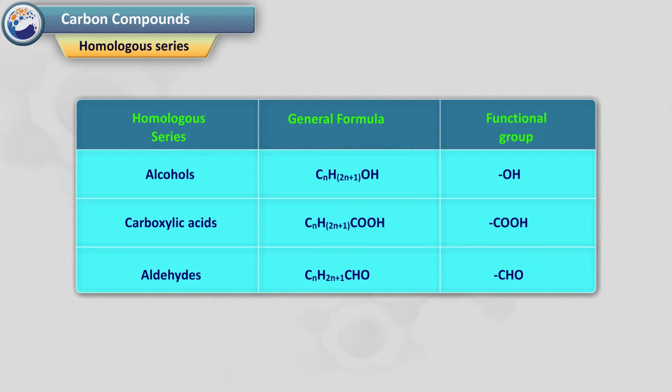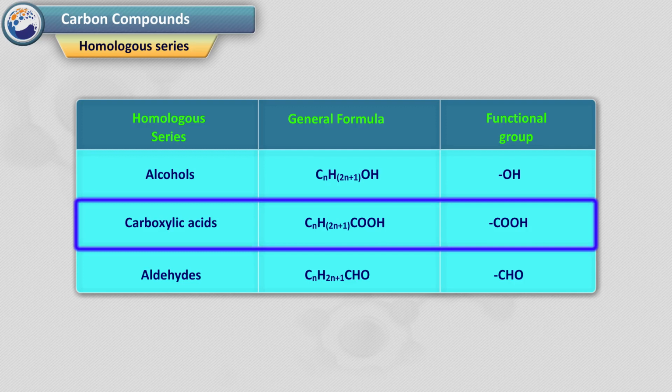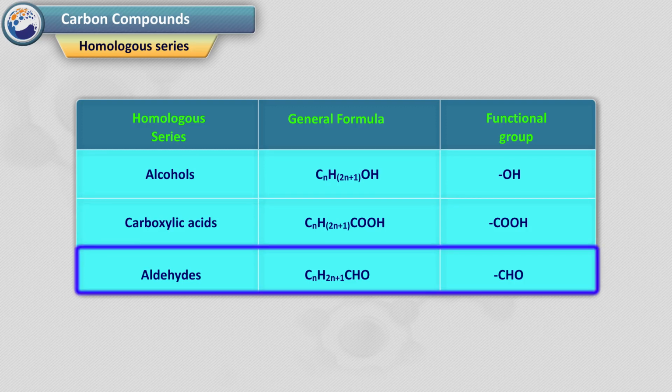The series of compounds formed by joining the same functional group in the place of a particular hydrogen atom on the chains having sequentially increasing length is called homologous series. For example, homologous series of alcohols, homologous series of carboxylic acids, homologous series of aldehydes, etc.